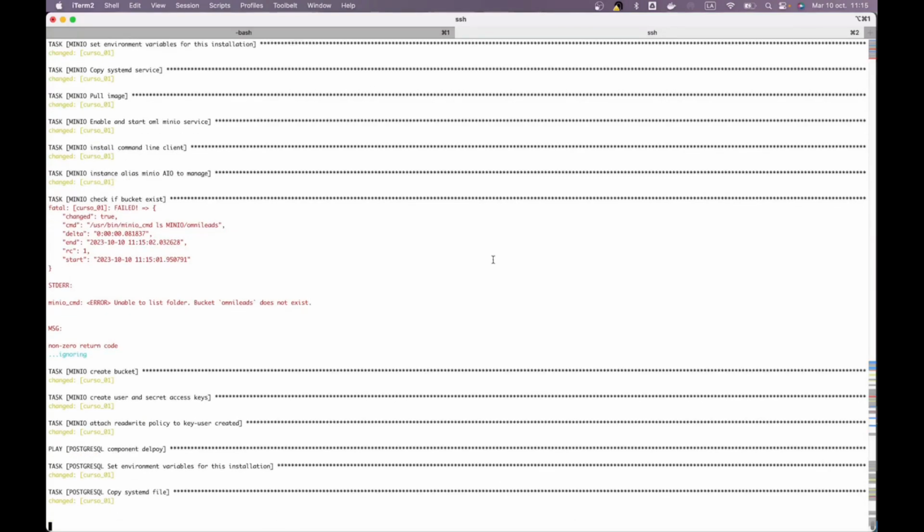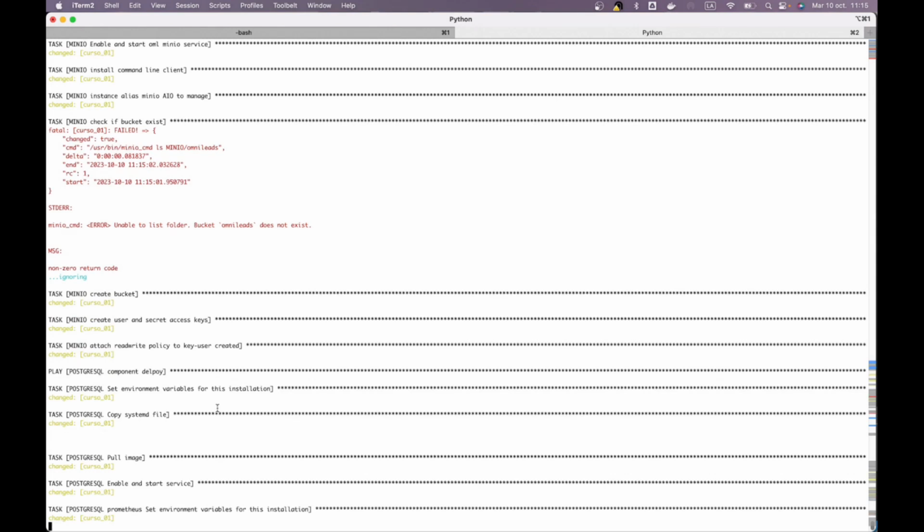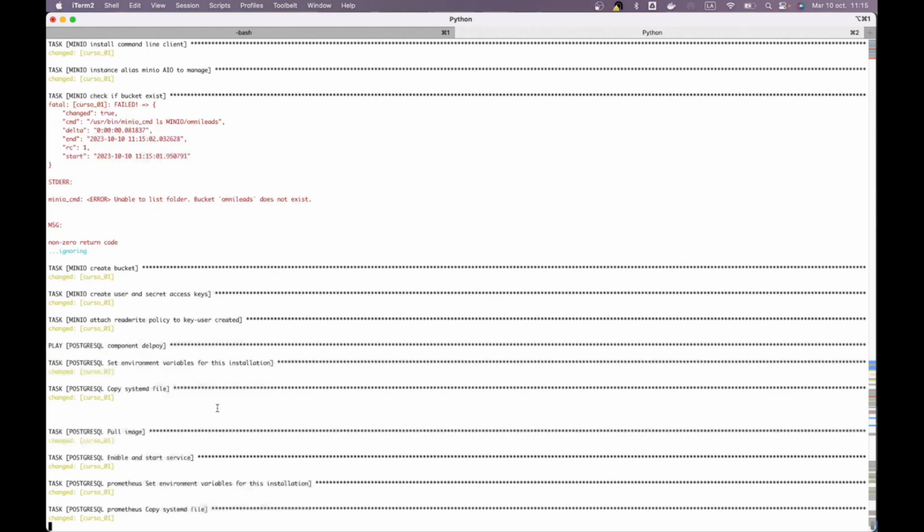And, well, here it is already starting to deploy components. It goes by Minio, follows with Postgres, then Redis, then RTPEngine, and the rest of the components. This is basically going to be something analogous to Docker Compose, so to speak.